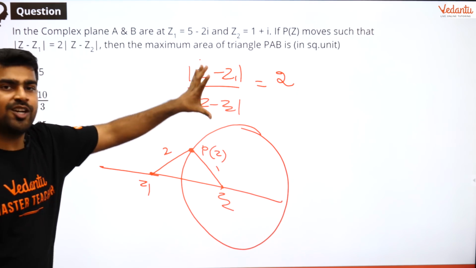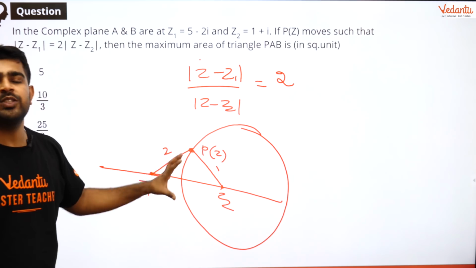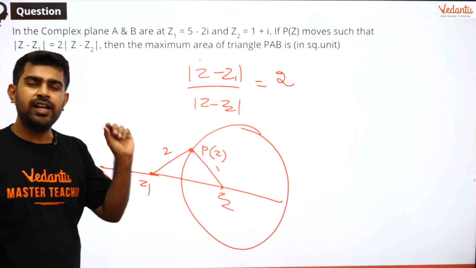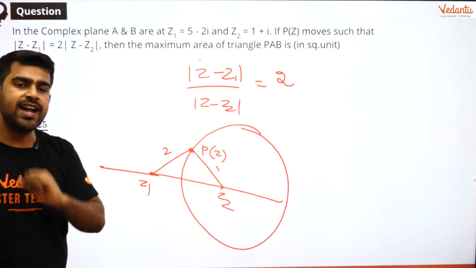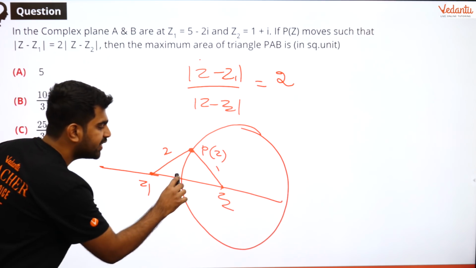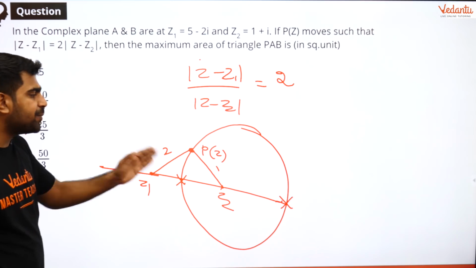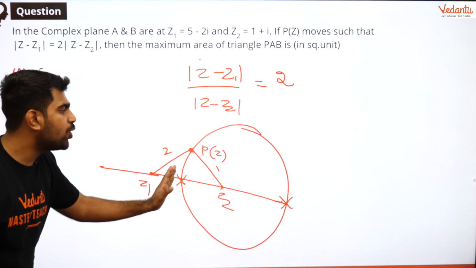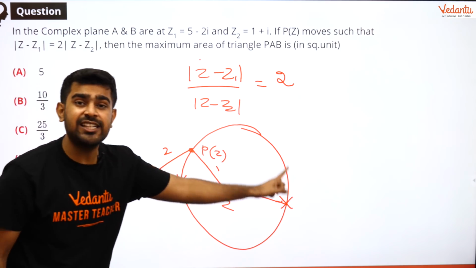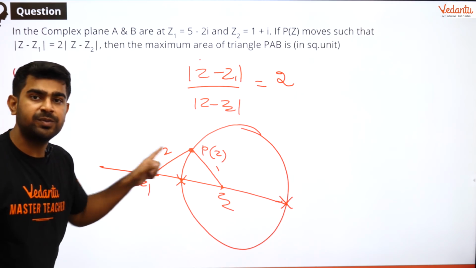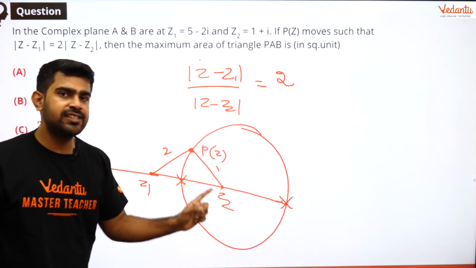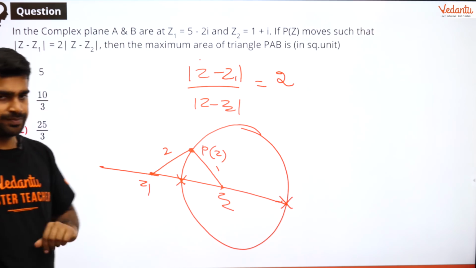Now if you know this concept of Apollonius circle, this question is very easily solvable very quickly. And how is that? So for an Apollonius circle, the diameter can be obtained very easily. How can I obtain the diameter? So guys, I know the point P is moving in such a way that the distance of it from Z1 is twice the distance of it from Z2.